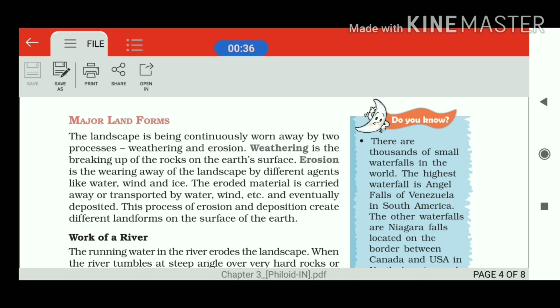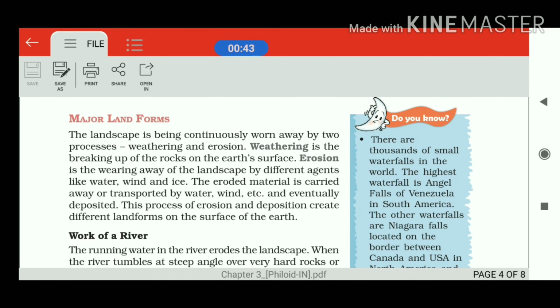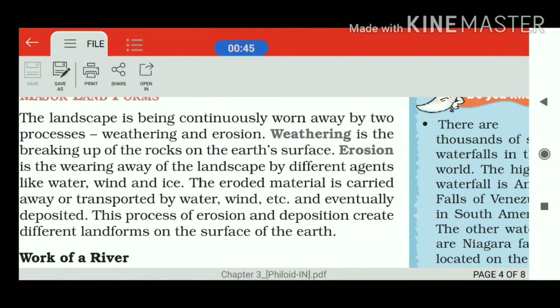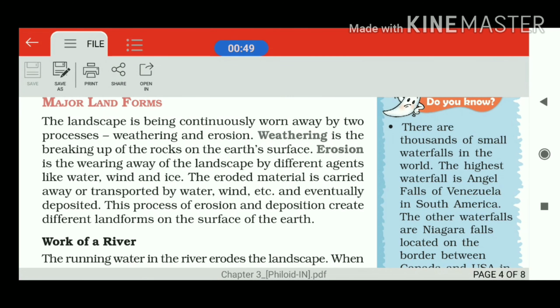First of all, we are going to get the concept of weathering and erosion. These two are very much related to the particular type of force which acts upon the earth's surface from the outside, that is known as exogenic forces. So what is weathering? Weathering means breaking down of the rocks.